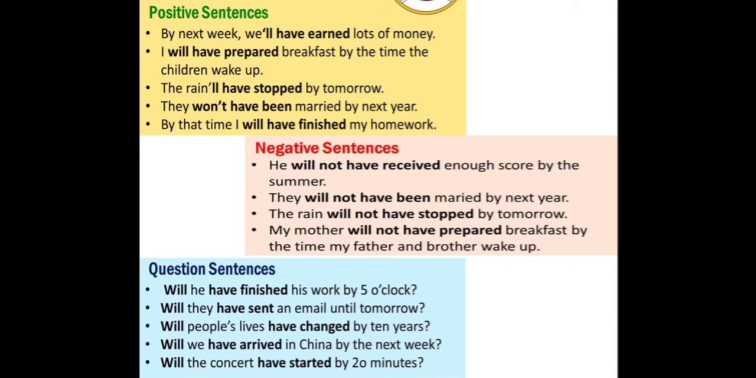Will he have finished his work by 5 o'clock? Here the format is will plus subject plus have plus the past participle plus the object. So you have put will before he have finished his work by 5 o'clock. Let us look into other sentences.